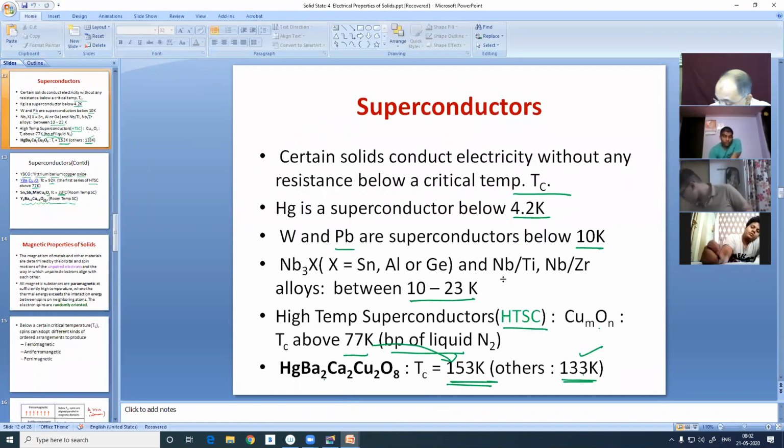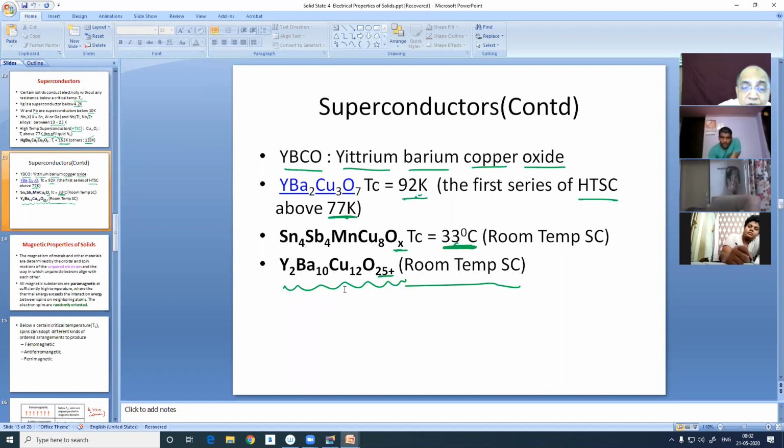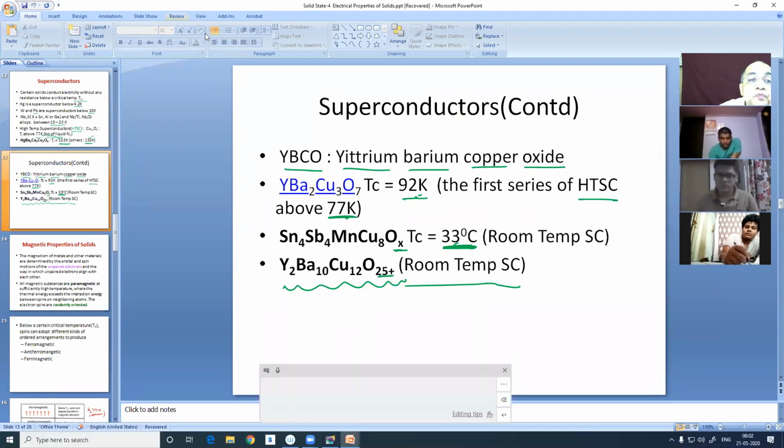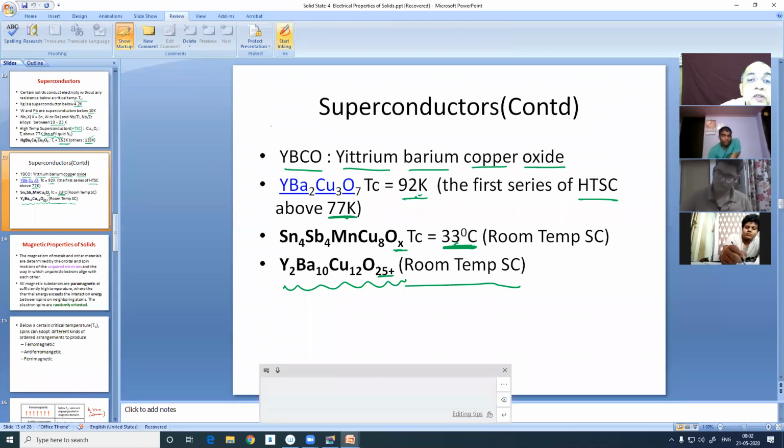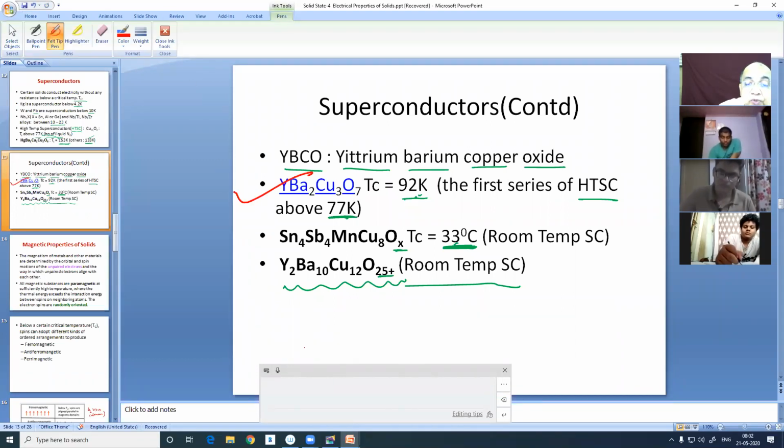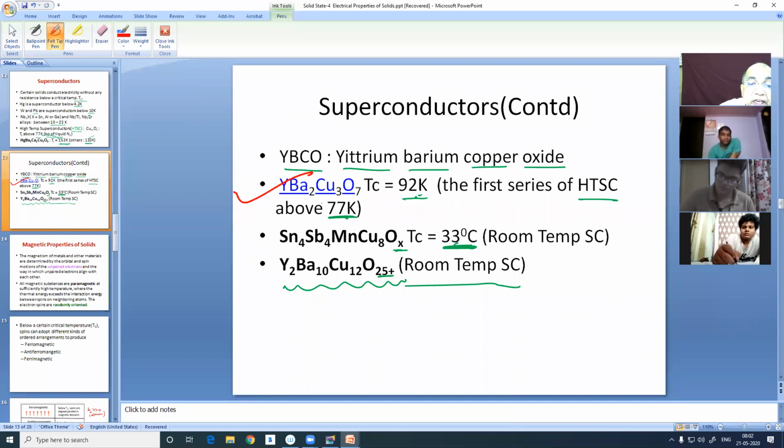Here you can just write down. There are so many things. This is the first YBCO. This one you write down: YBa2Cu3O7. Its critical temperature was 92 K, and now this one. You write down this one and this one.